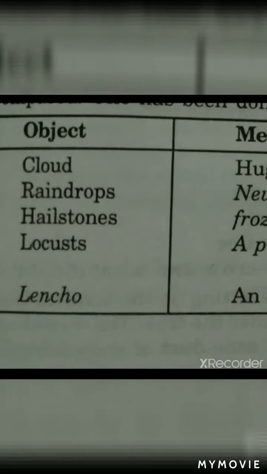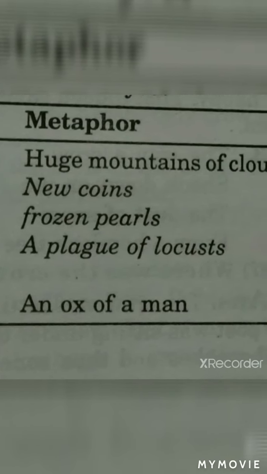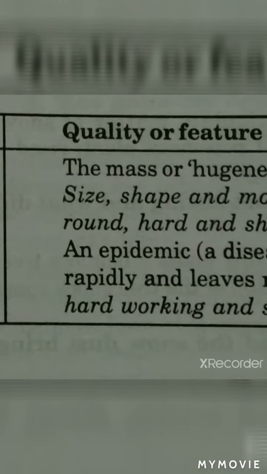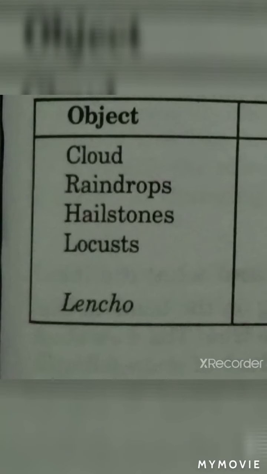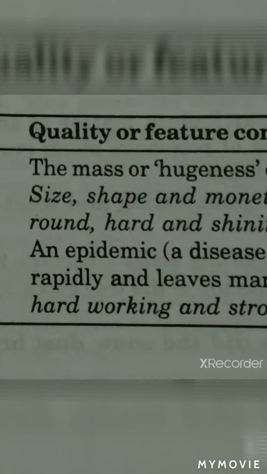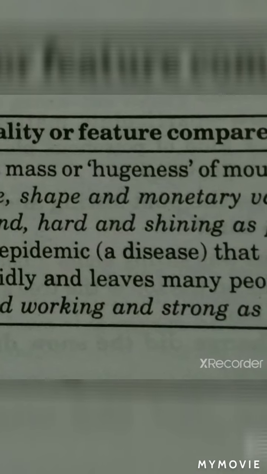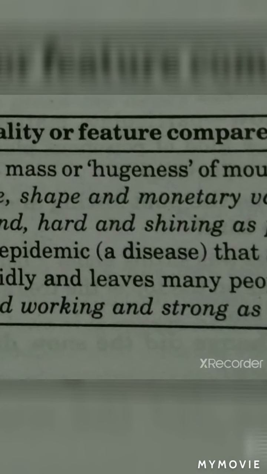Next one, hailstones. Hailstones is the object. The metaphor used is frozen pearls, and the quality or feature is round, hard, and shining as pearls. Next one, locust. Locust is the object, and the metaphor used is a plague of locusts. The quality or feature compared is an epidemic, that is a disease that spreads very rapidly and leaves many people dead.